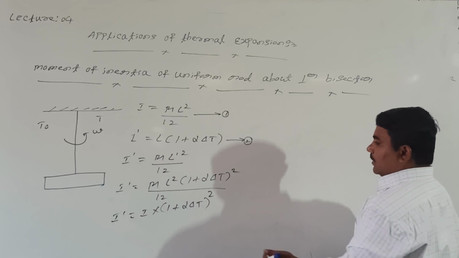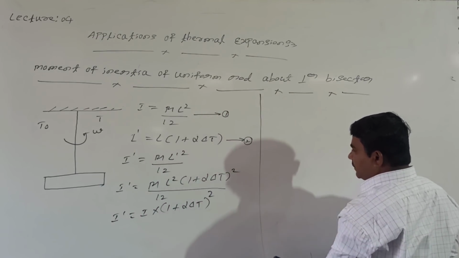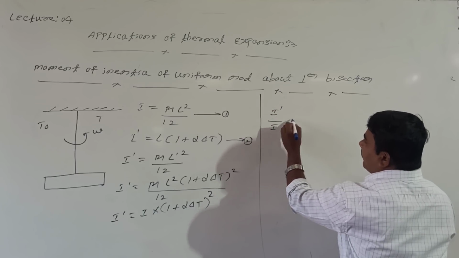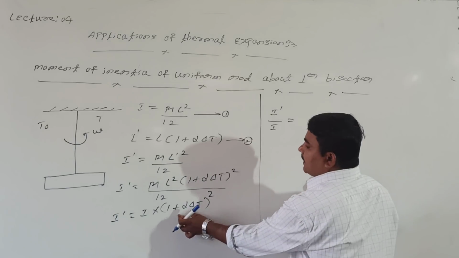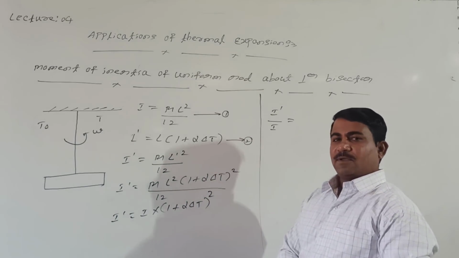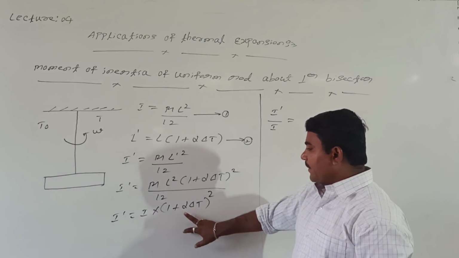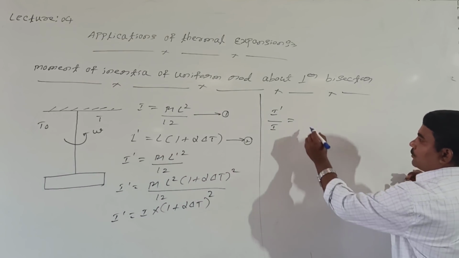Again, shall I modify this? I dash divided by I equals 1 plus alpha delta T whole square. It looks like the A plus B whole square form. How to simplify this?